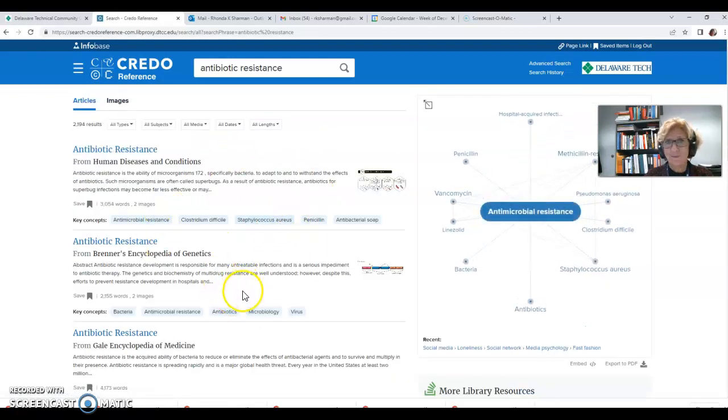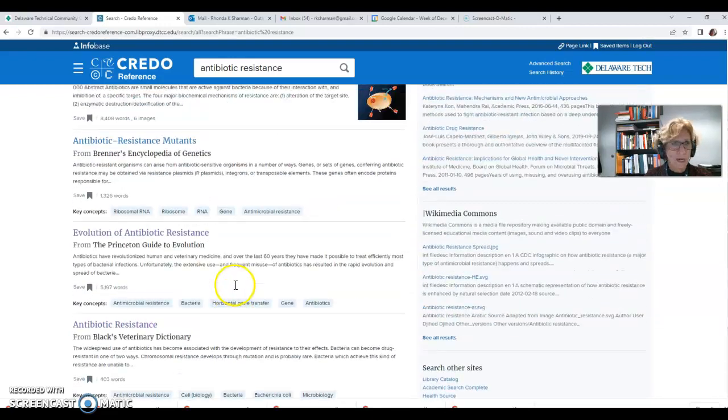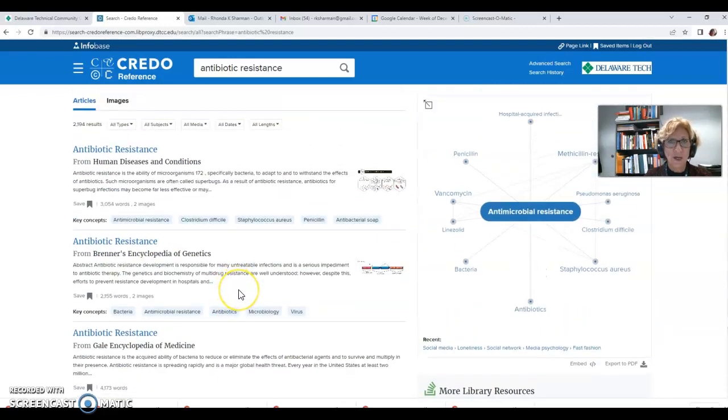Some of these others possibly could work, but again, you must make sure that it's relevant to your research question, which is, in this example, should farms be banned from using antibiotics to prevent the antibiotic resistance that's happening? So not every article that's listed here in CREDO is going to be relevant to what you are trying to do.